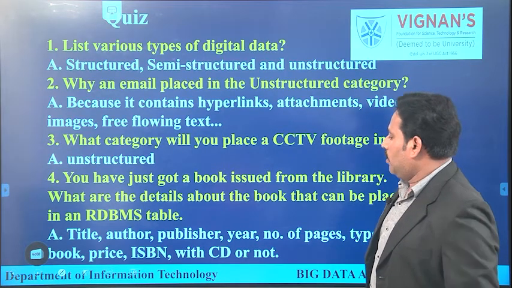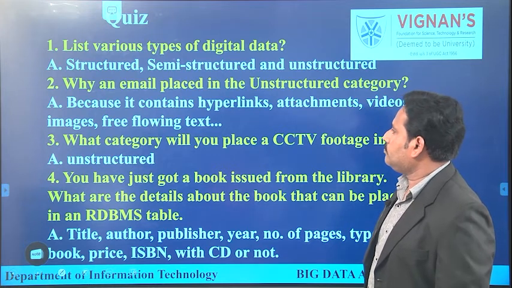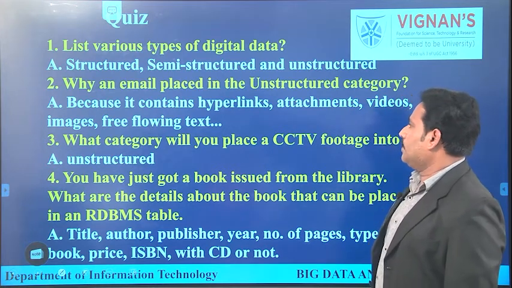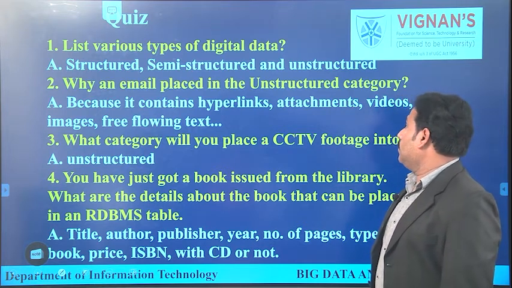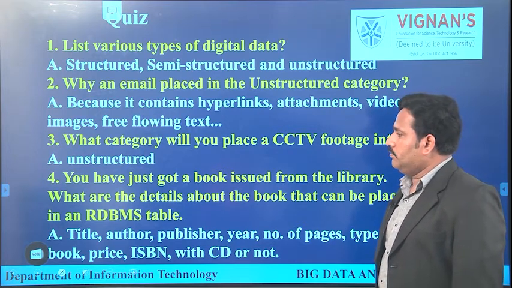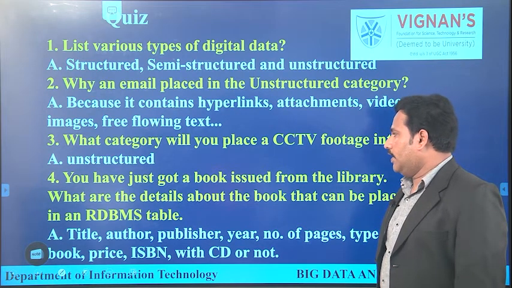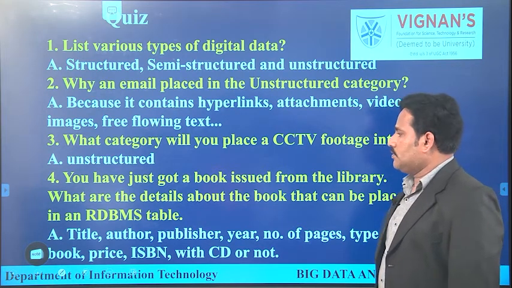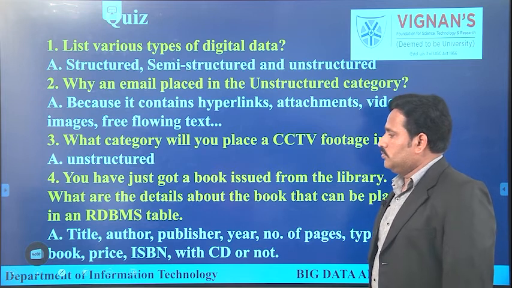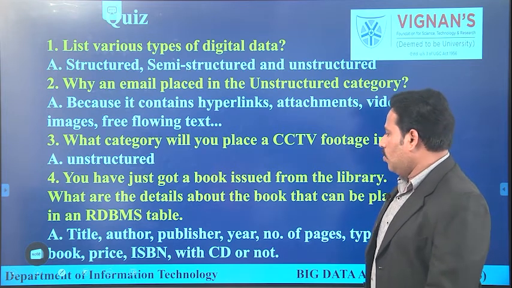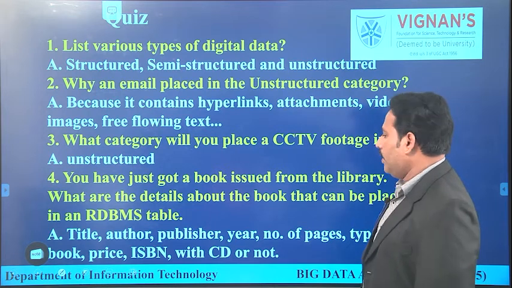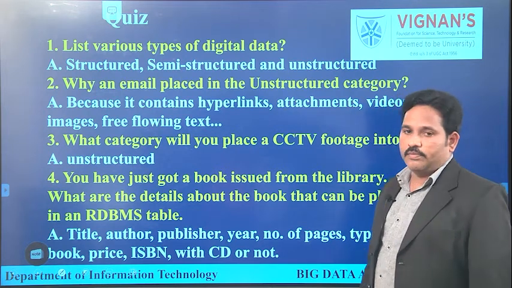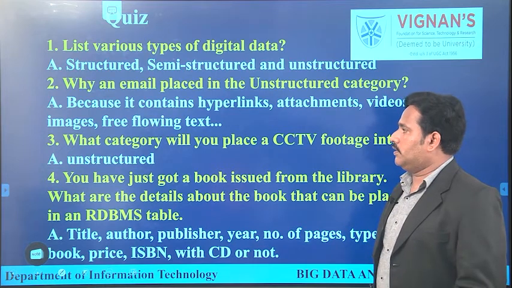Let's have this small questionnaire here. List various types of digital data. Why is an email placed in the unstructured category? What category will you place CCTV footage into? You have just got a book issued from the library. What are the details about the book that can be placed in an RDBMS table? So these are some real-time examples.